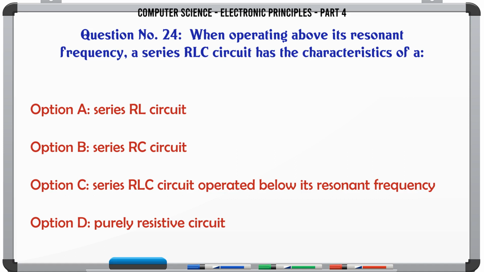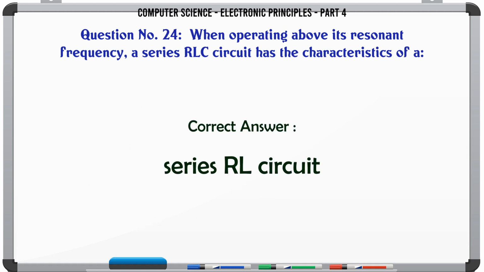When operating above its resonant frequency, a series RLC circuit has the characteristics of A. series RL circuit, B. series RC circuit, C. series RLC circuit operated below its resonant frequency, D. purely resistive circuit. The correct answer is series RL circuit.